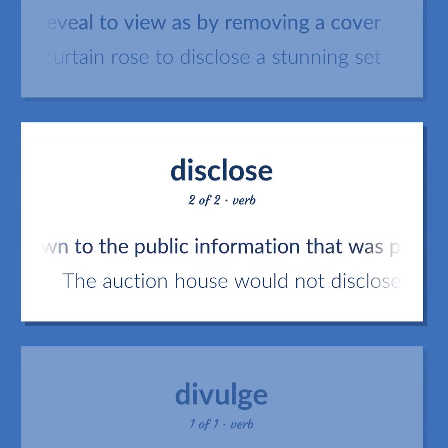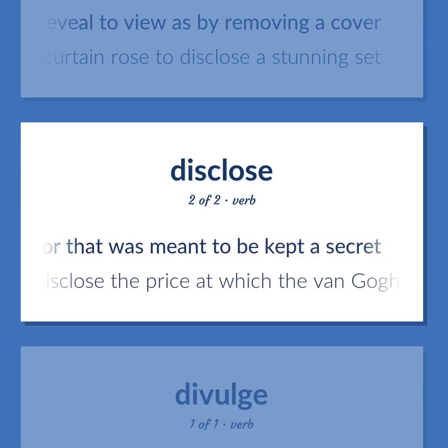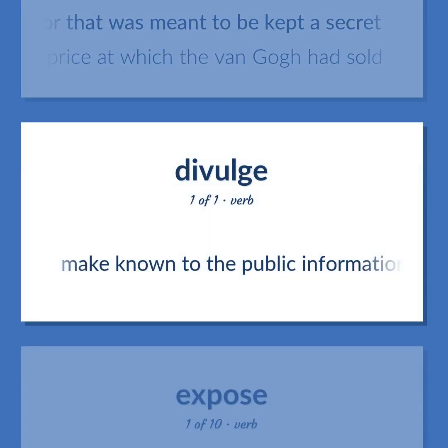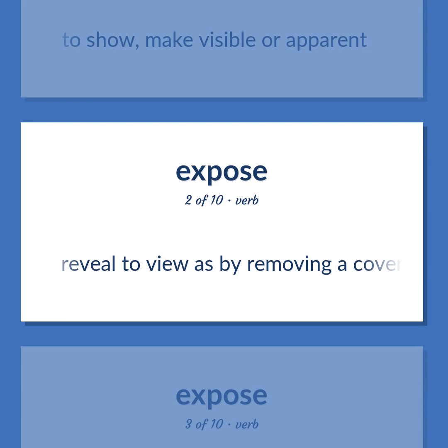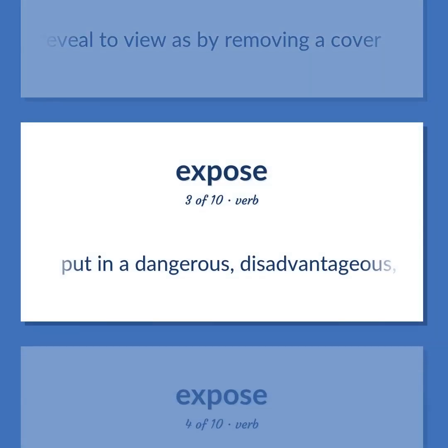Make known to the public information that was previously known only to a few people or that was meant to be kept a secret. The auction house would not disclose the price at which the Van Gogh had sold. To show, make visible or apparent. Reveal to view as by removing a cover. Put in a dangerous, disadvantageous, or difficult position.